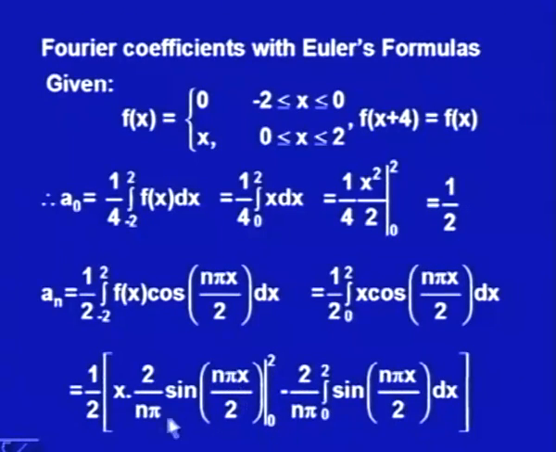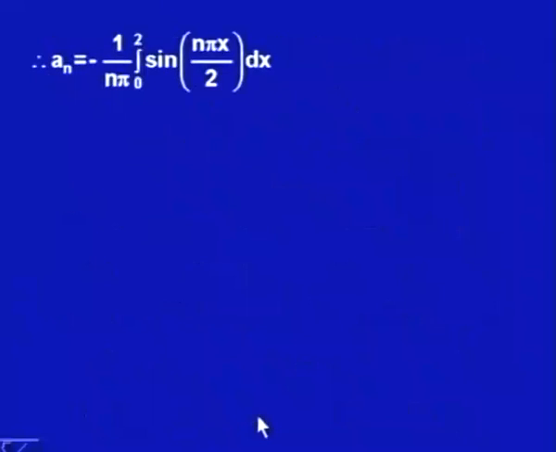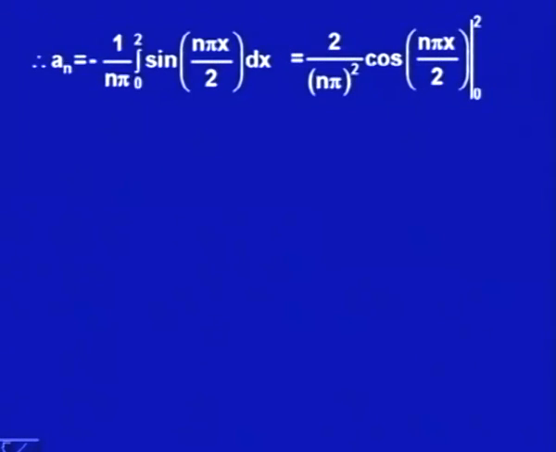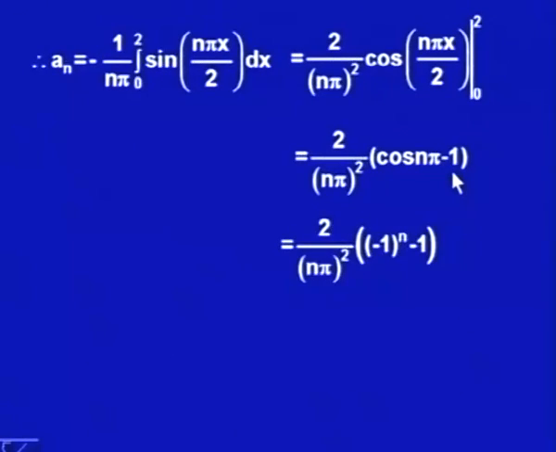At x is equal to 0, this is 0 as well as sin 0 is 0. So, the first term would be 0, and we would be getting minus 1 upon n pi integral 0 to 2 sin n pi x by 2 dx, which when again we would be integrating it, we would be getting 2 upon n pi square cos n pi x by 2 from 0 to 2. At 2, I would be getting cos n pi, and at 0 I would be getting cos 0. So, this is 2 upon n pi square (cos n pi minus 1), because cos 0 is 1.